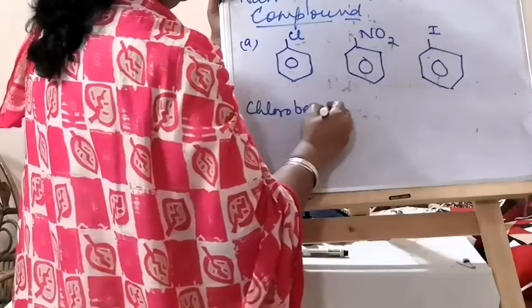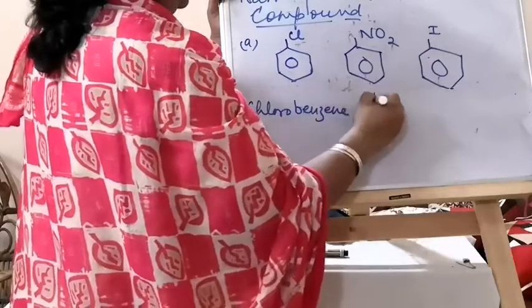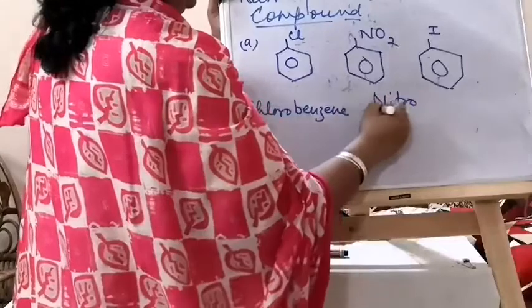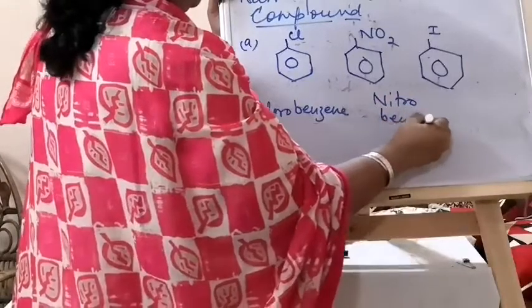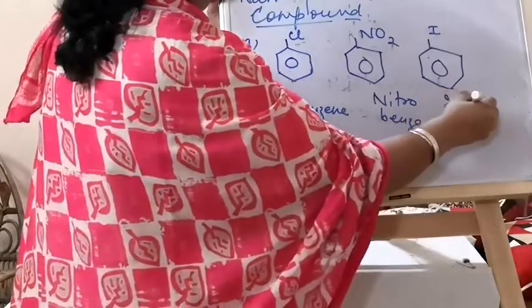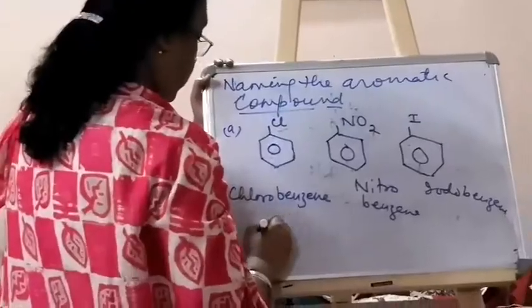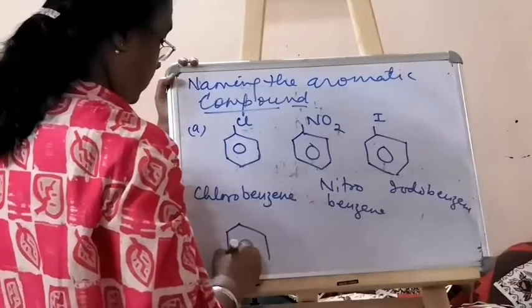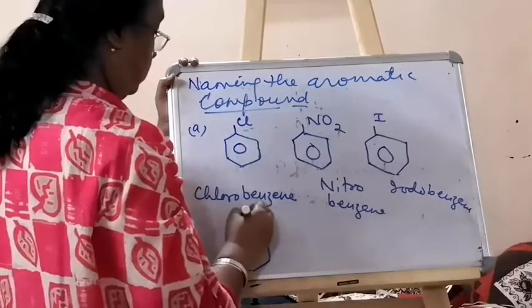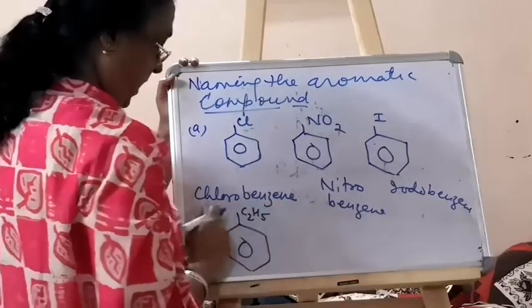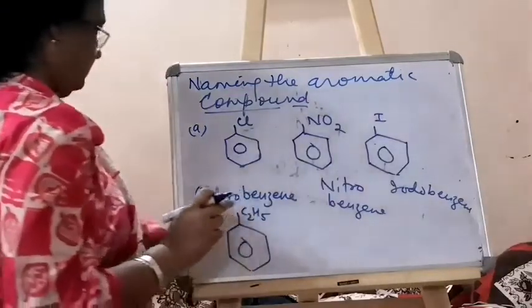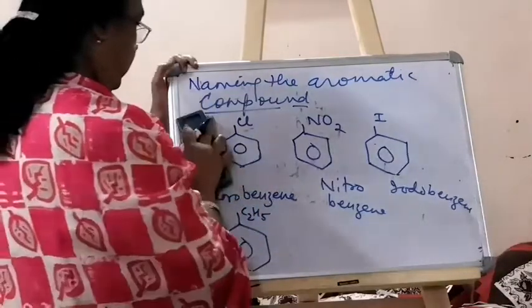Chlorobenzene, root word is benzene, so chlorobenzene, nitrobenzene and iodobenzene. Or it could be this also, C2H5, ethylbenzene.